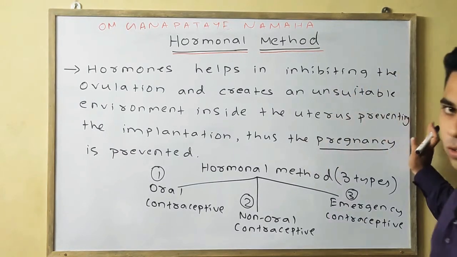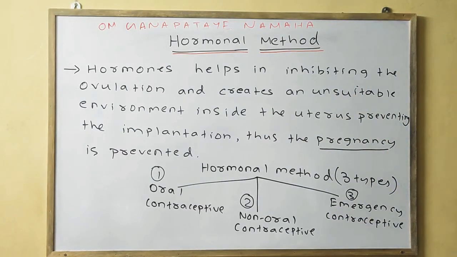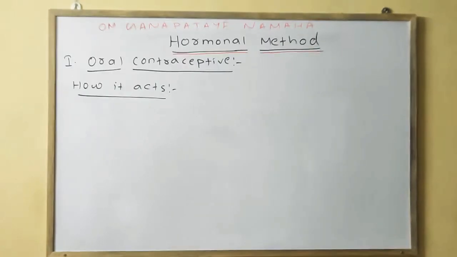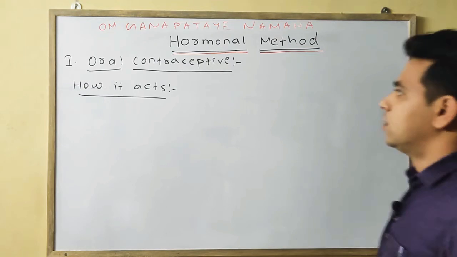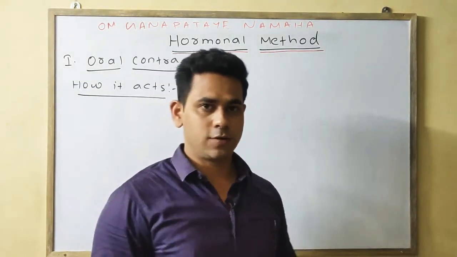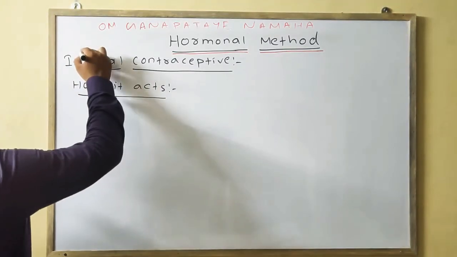Okay, please note down. So firstly we'll discuss the first one, that is the oral contraceptive.